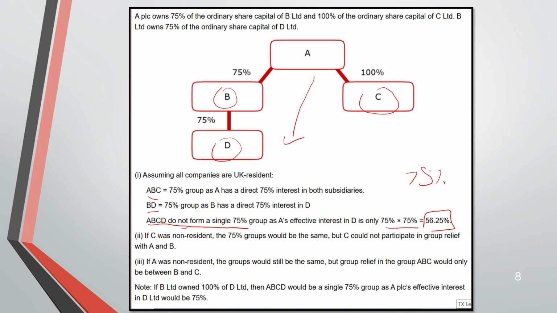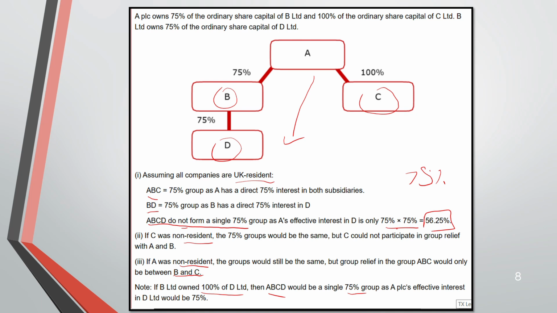Now, in this first situation, we were assuming all were UK resident. Now the second situation, let's say C was non-resident. If C was non-resident, still it would be a part of the 75% group, but C cannot participate in the group relief, only A and B. If A was non-resident, still the group would be the same, but the group relief would only be between B and C, not A. Note, if B owned 100% of D, in that case A, B, C, D would form a 75% group because then A will have 75% in D.